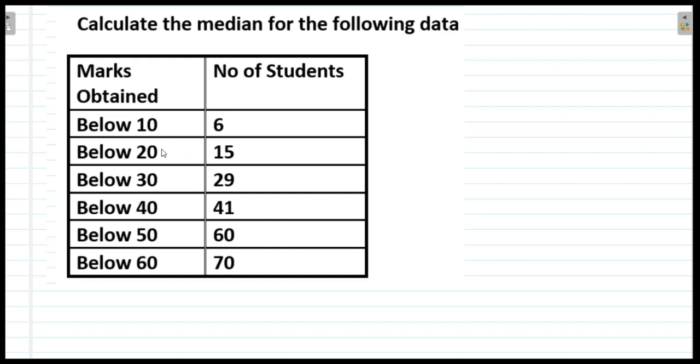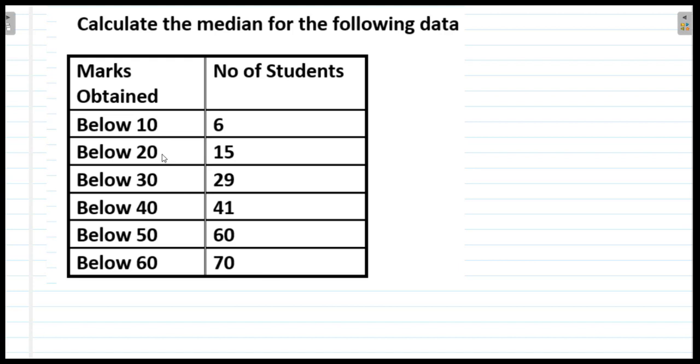Here once again I explain this, that below 10 there are 6 students. It means there are 6 students who have secured less than 10 marks. Below 20 there are 15 students. It means there are 15 students who have secured less than 20 marks.